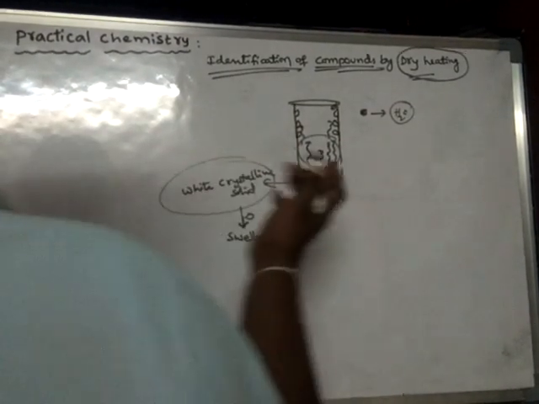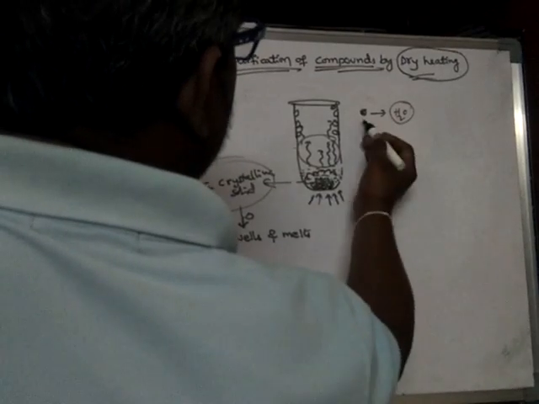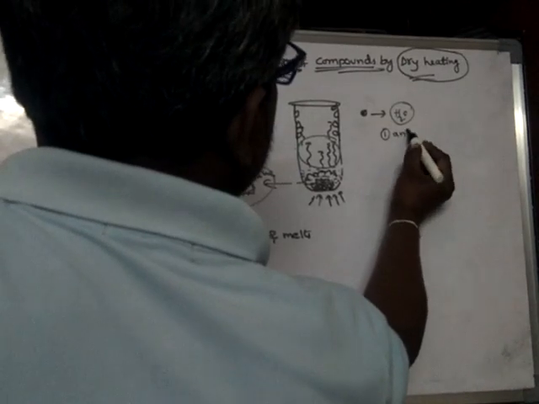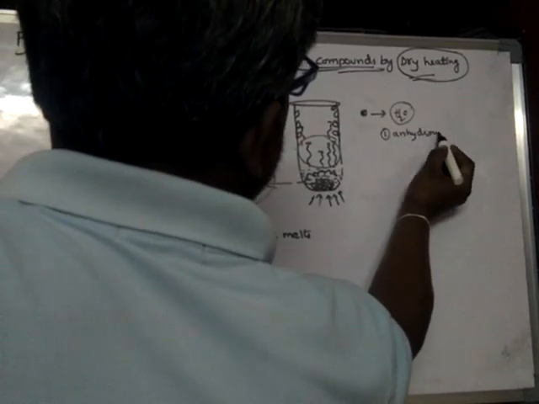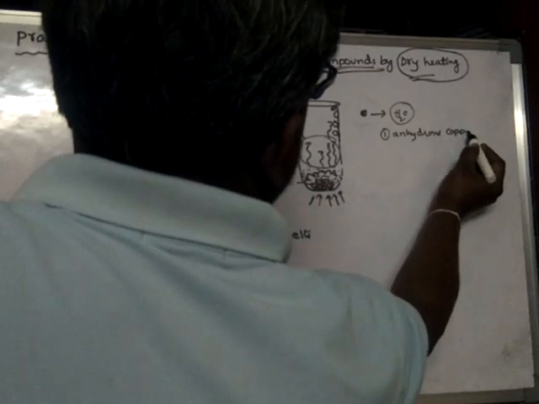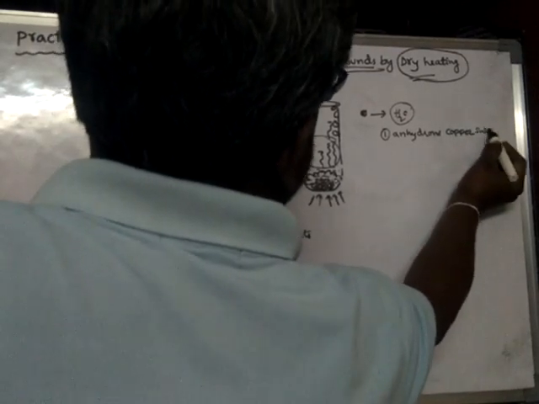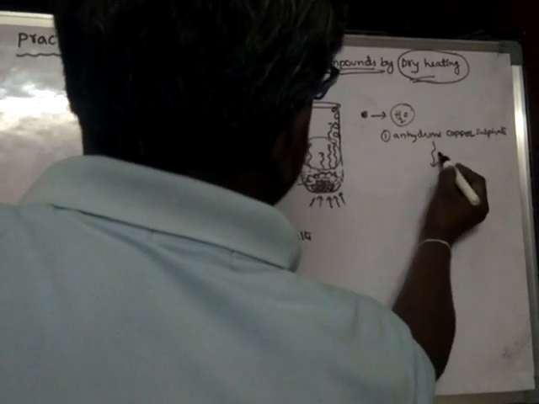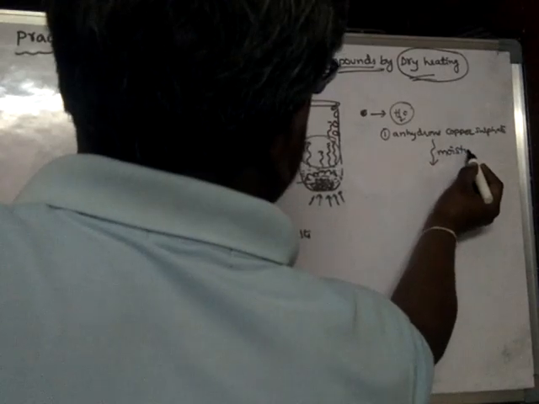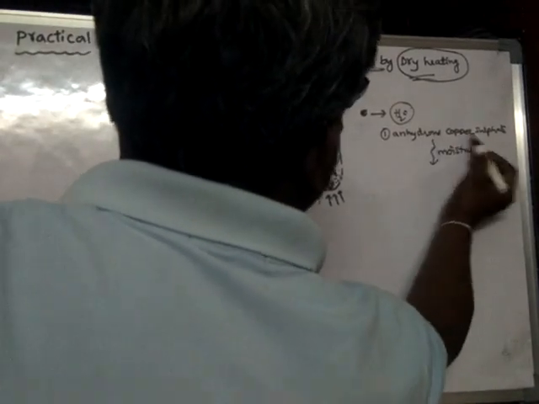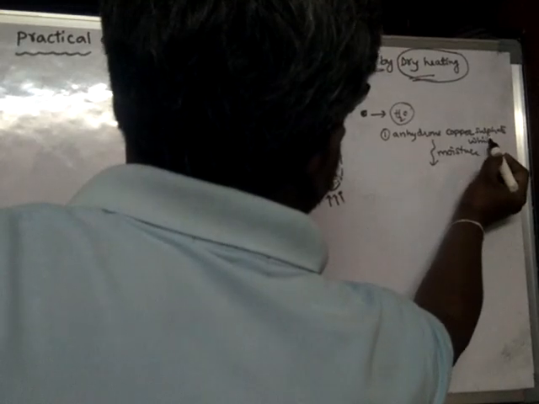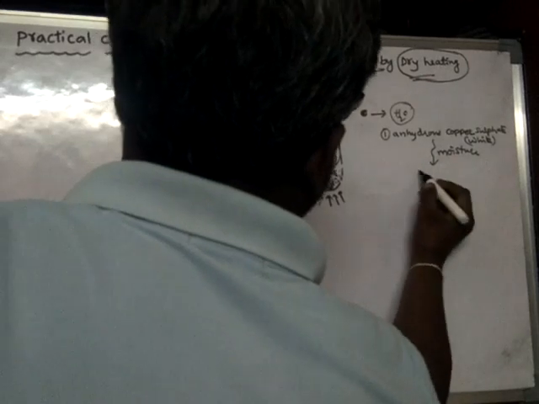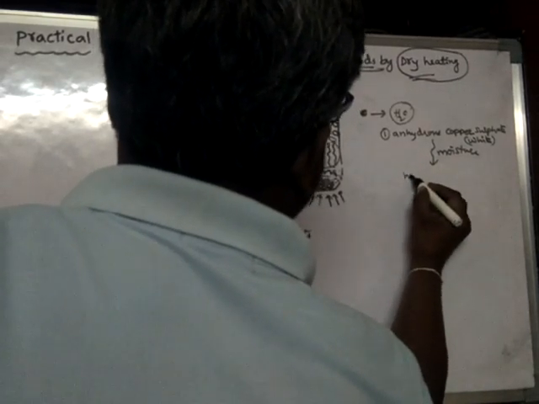So what are the tests for water? We can use anhydrous copper sulfate. When anhydrous copper sulfate, which is white in color, comes into contact with moisture or water, it turns blue, forming hydrated copper sulfate.